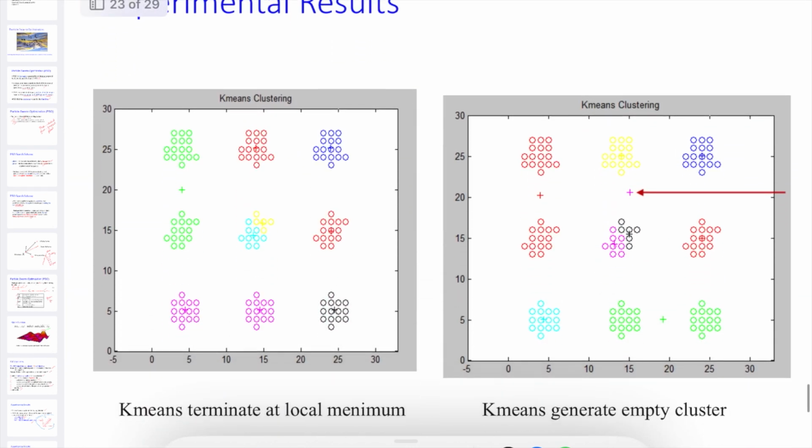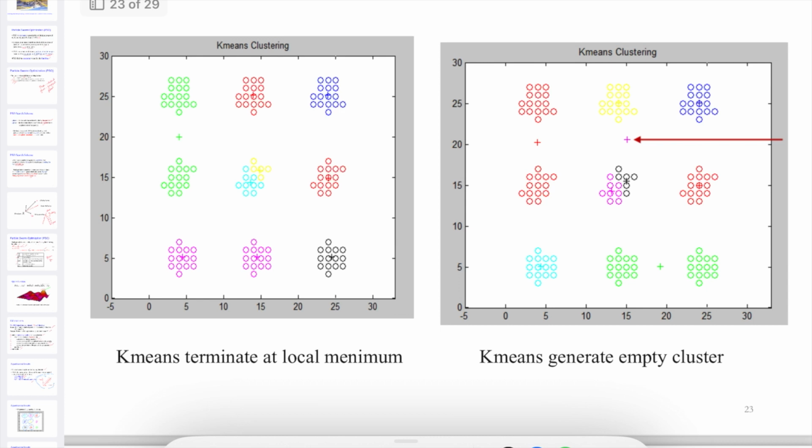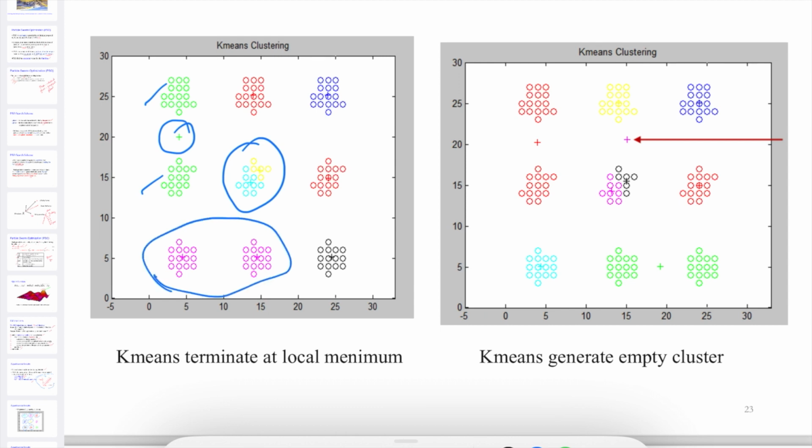Now compare this against the k-means clustering. You can see here that k-means terminated at a local minimum. Here the green dots, somewhere here, nothing has been found for this green and this green, and blue and yellow have been mixed together. So you can see that blue and yellow are mixed together, and these two come into this clustering here. And k-means generates an empty cluster. So at times k-means also creates an empty cluster.